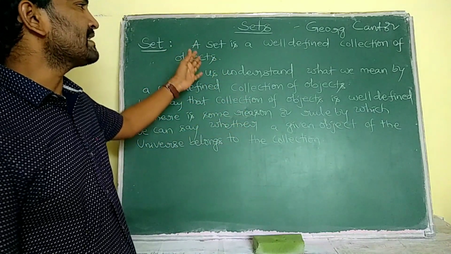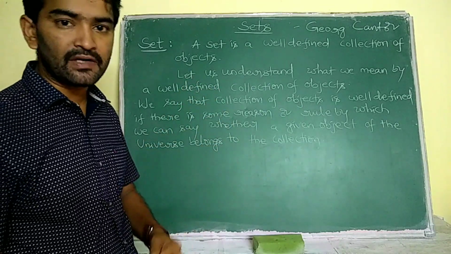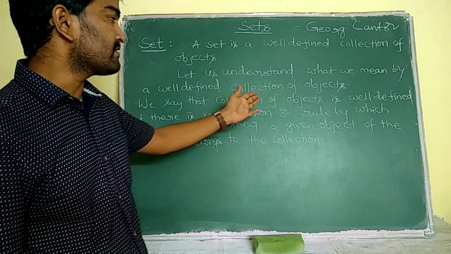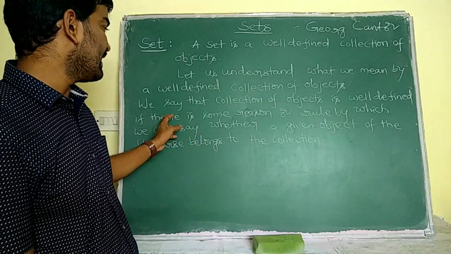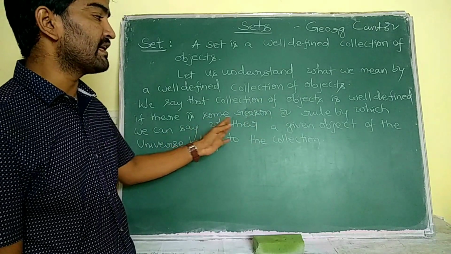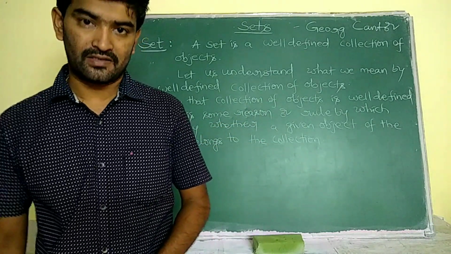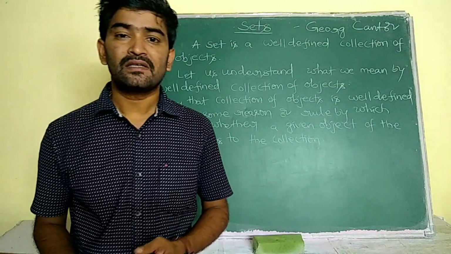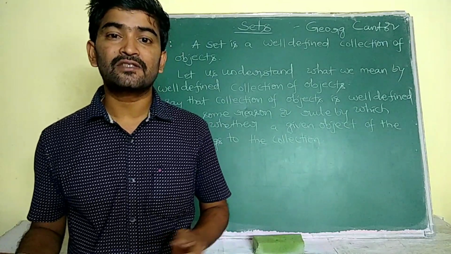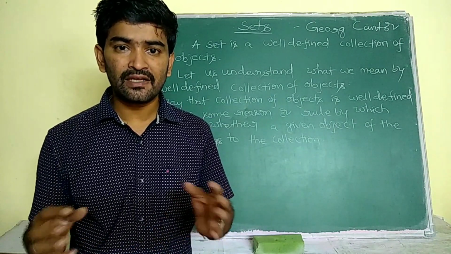See, a set is a well-defined collection of objects. Well-defined means what, we have to discuss now. We say that a collection of objects is well-defined if there is some reason or rule by which we can say whether a given object of the universe belongs to that collection or not. That means we have to decide whether the object or thing belongs to the required collection or not in that universe.